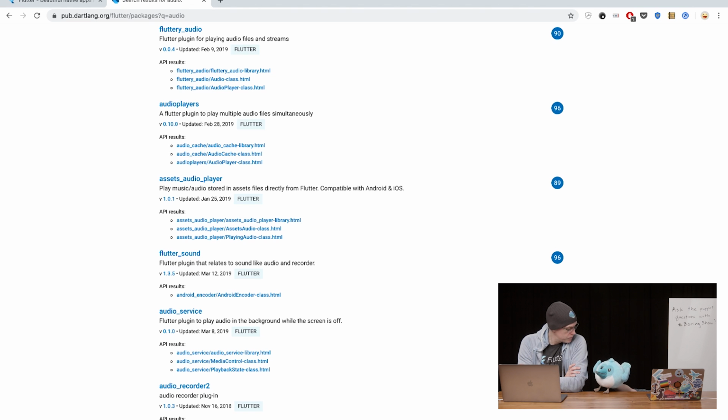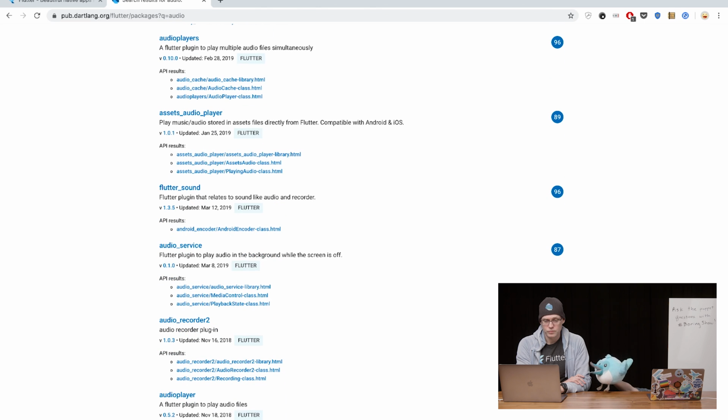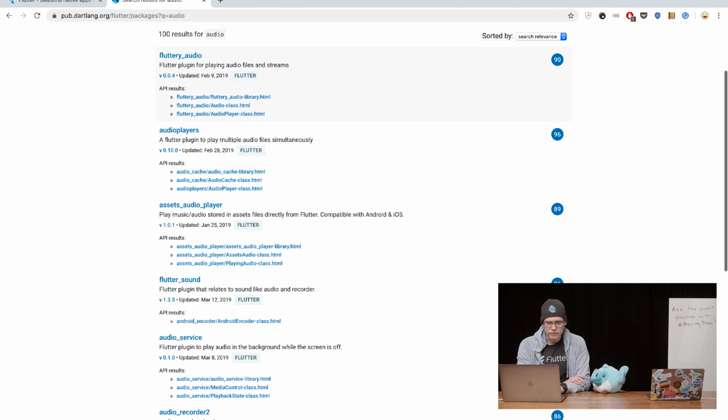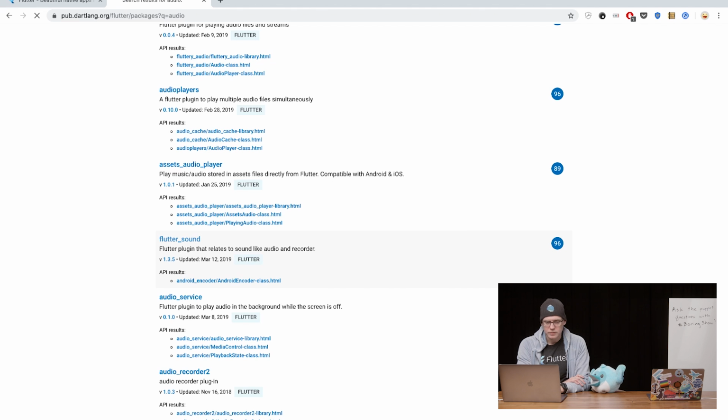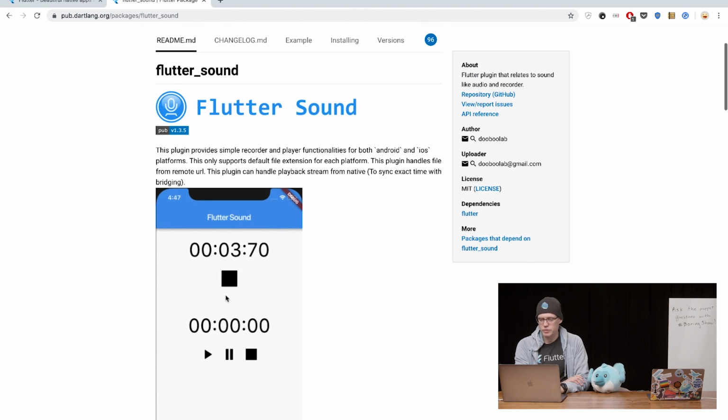There's Flutter Audio and Audio Player. Both allow seeking, which might be nice for a podcast app. Okay, so is that Flutter Sound? Or we have Flutter Audio? Yeah. Oh, that one's a good one. Okay, so there are many good ones. We like all of you guys.